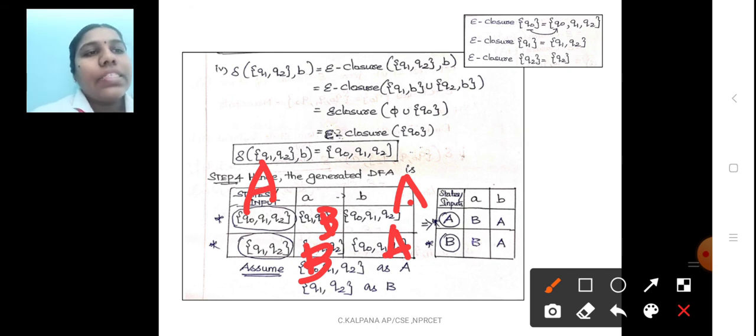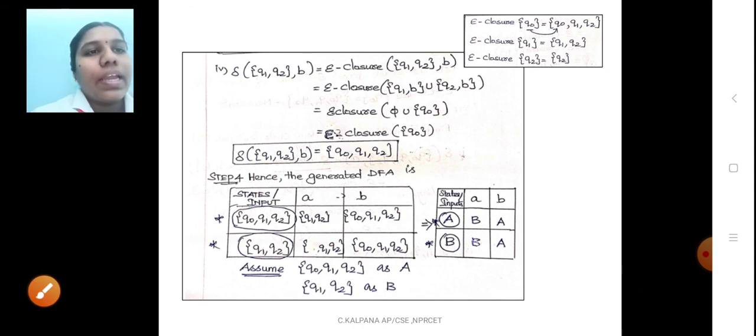At last we get the answer: A to B on A, and B on B; B to A on A, B to B on B... that is, A to A is B, B to B is A, and B to A is B.